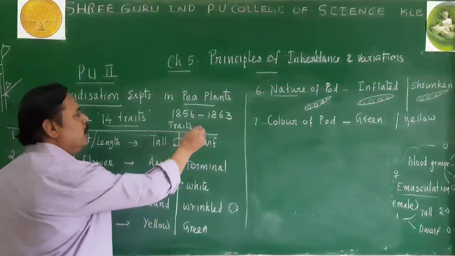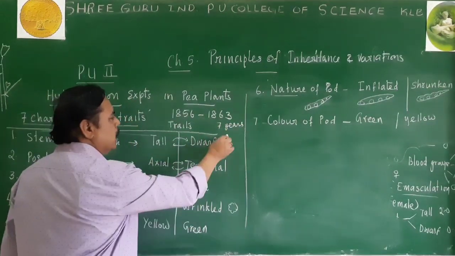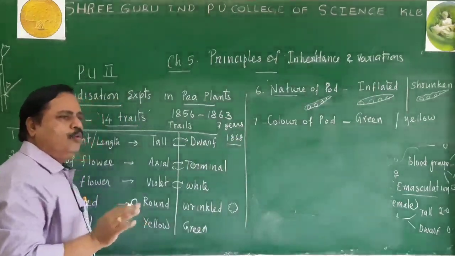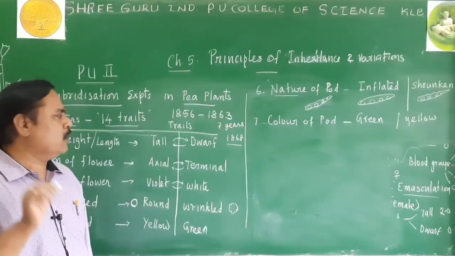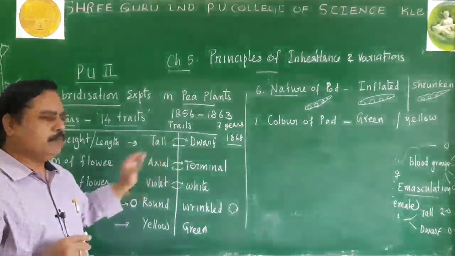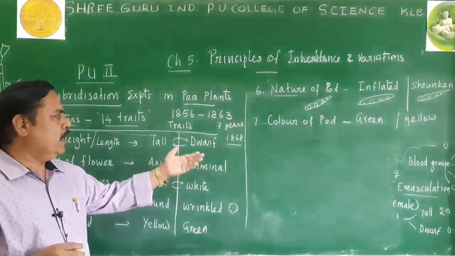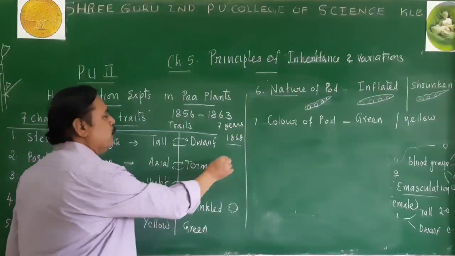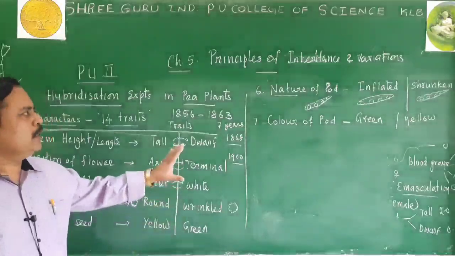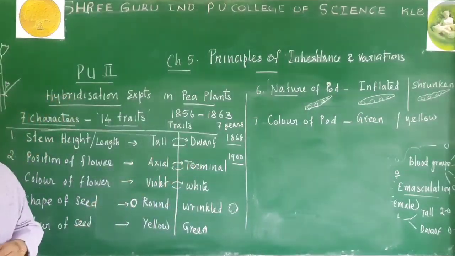For 7 years, Mendel worked in Pisum sativum. In 1868, he proposed his theories through a paper called Experiments on Hybridization in Pisum sativum in the place called Brunn, but unfortunately till 1900 it was not recognized by the scientific world. This is the introduction about Mendel and the Pisum sativum plant.